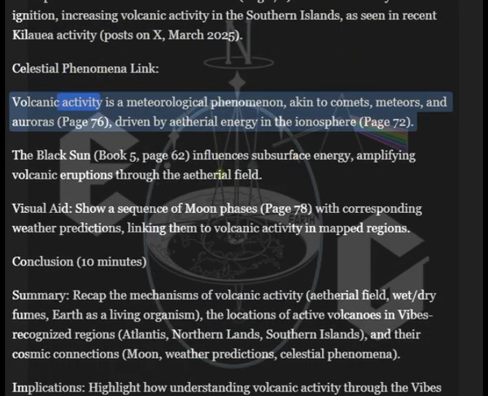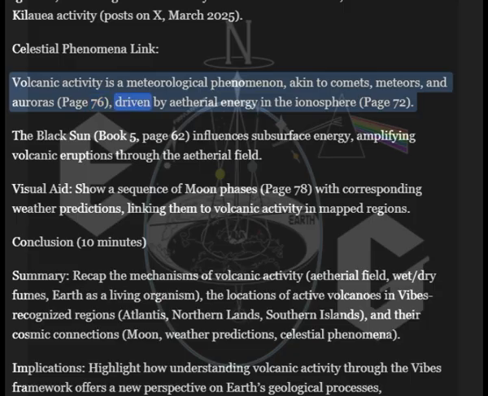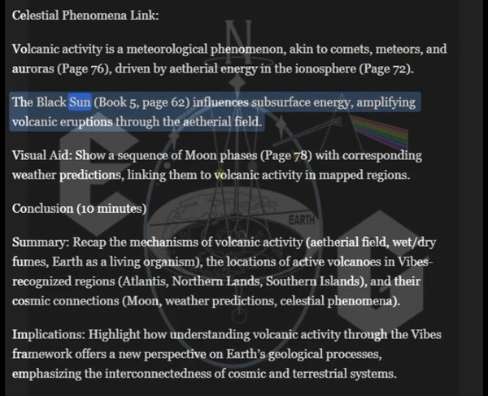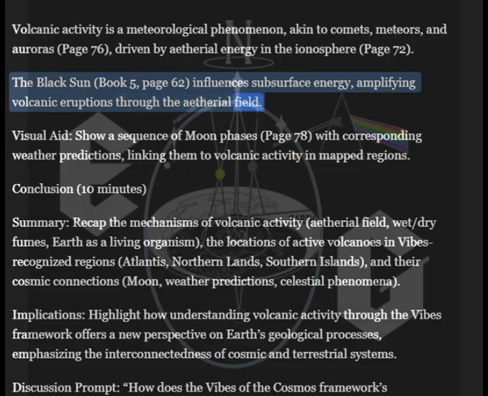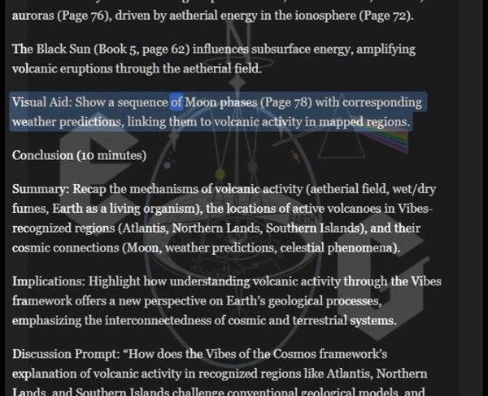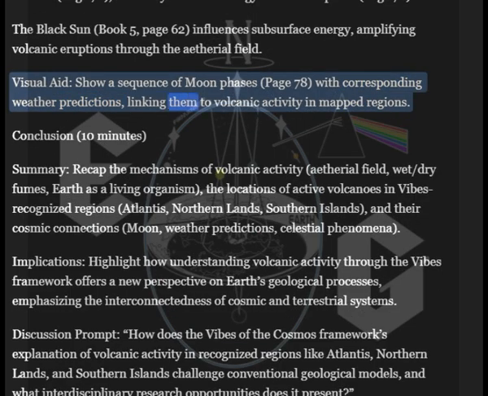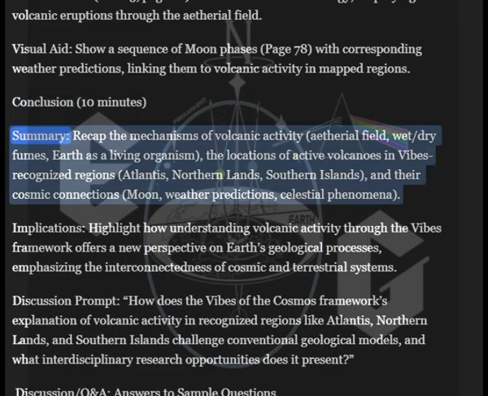Celestial Phenomena Link. Volcanic activity is a meteorological phenomenon, akin to comets, meteors, and auroras, page 76, driven by ethereal energy in the ionosphere, page 72. The Black Sun, Book 5, page 62, influences subsurface energy, amplifying volcanic eruptions through the ethereal field. Visual aid: show a sequence of moon phases, page 78, with corresponding weather predictions, linking them to volcanic activity in mapped regions. Conclusion, 10 minutes.